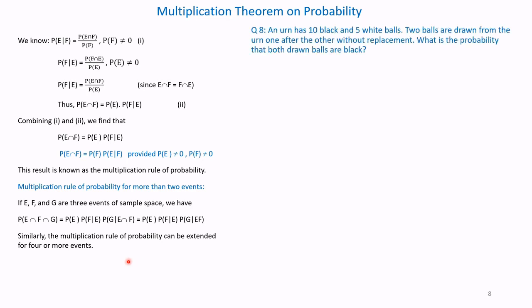Let us take one example of two events. Question number 8. An urn has 10 black and 5 white balls. Two balls are drawn from the urn, one after the other without replacement. So, the box has 10 black and 5 white balls. So, total number of balls are 15.